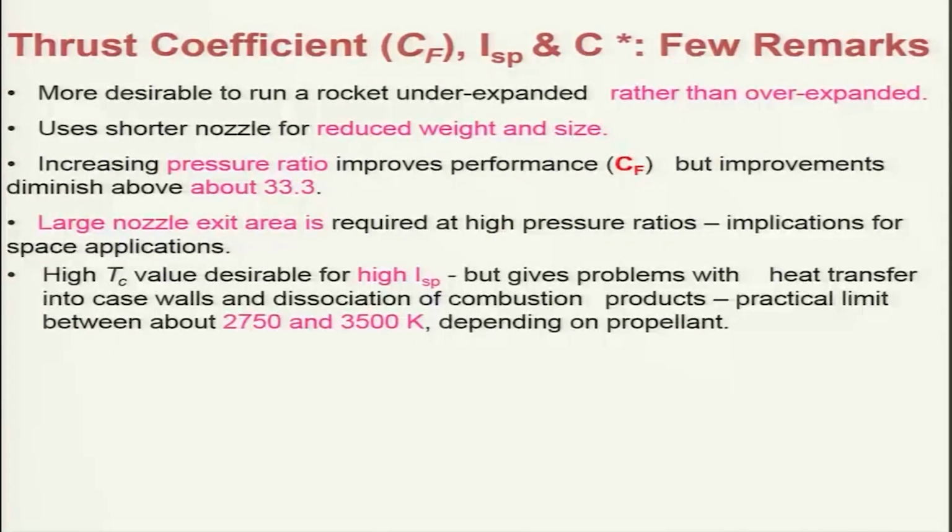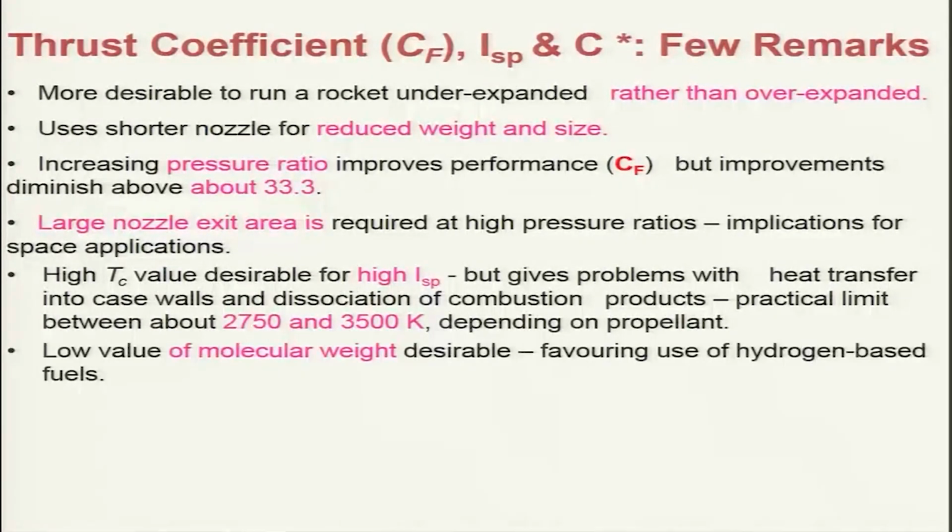A high temperature value is desirable for a high specific impulse, because we can get higher values of C star, but it incurs problems with heat transfer and dissociation of combustion products, and the practical limit of the temperature is around 2750 to 3500 Kelvin, depending on the propellant.